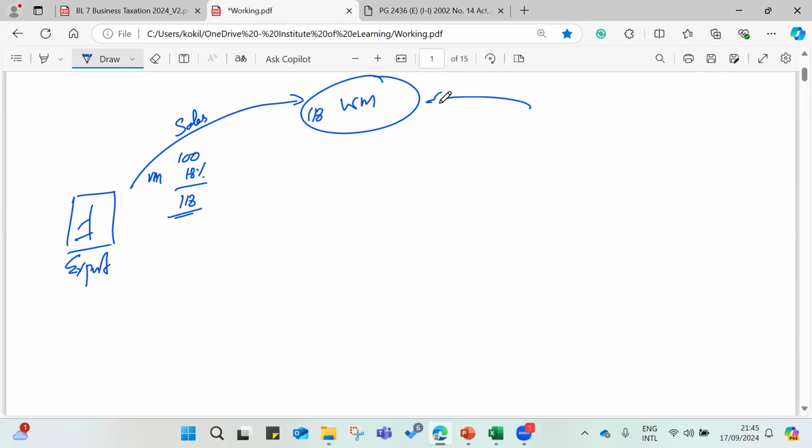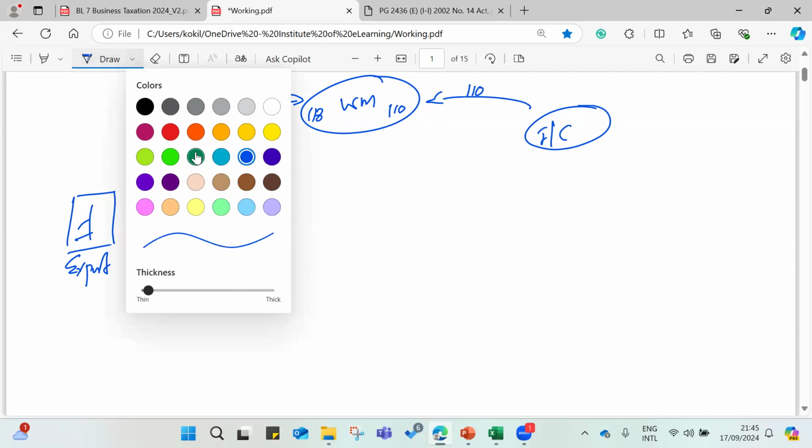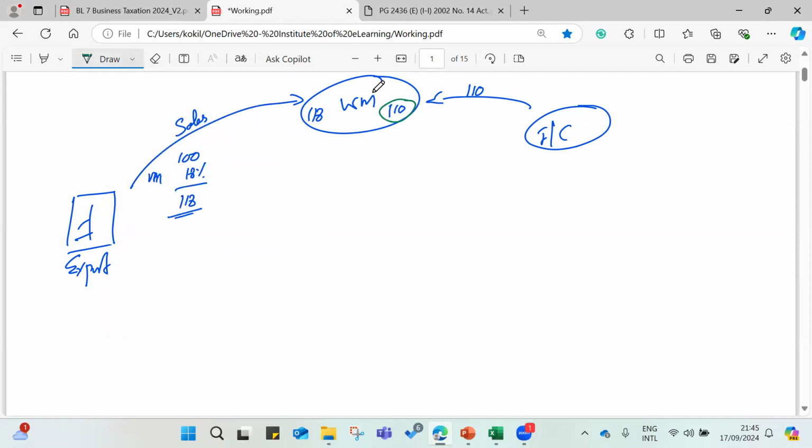Then let's assume another competitor in another country, India or China, is also supplying the same quality goods to the world market. Let's say 110, right? Then the customers in the world market are most likely to buy at the other competitive price. So they will tend to go with that competitive price. So that's why the government introduced